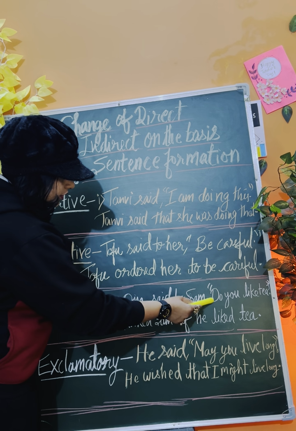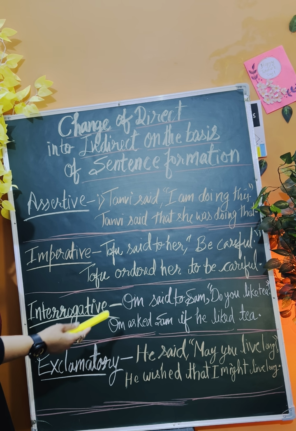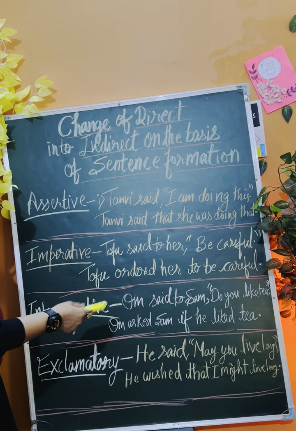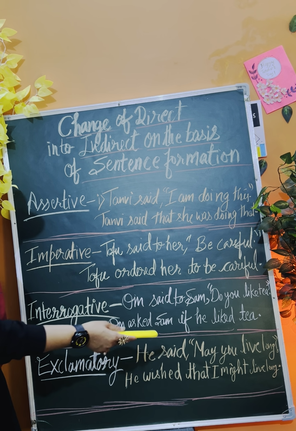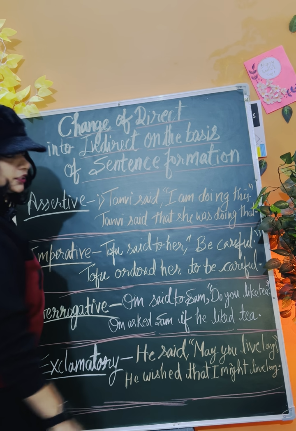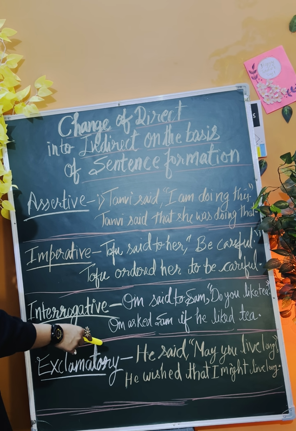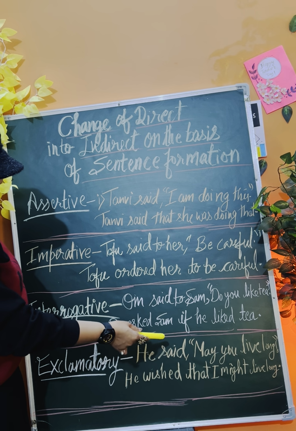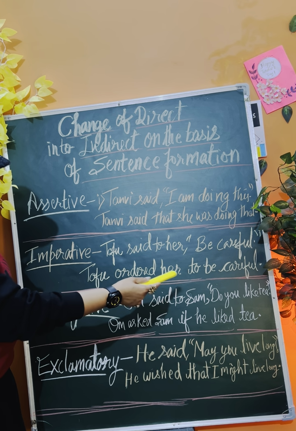And if your question starts with the question word, then you need to change it like this. Om said to Sam, "Where do you live?" Suppose we are changing the question with the WH word, where do you live? So in that case, Om asked or Om inquired Sam where he lived.